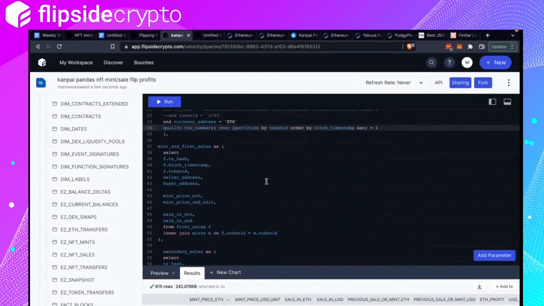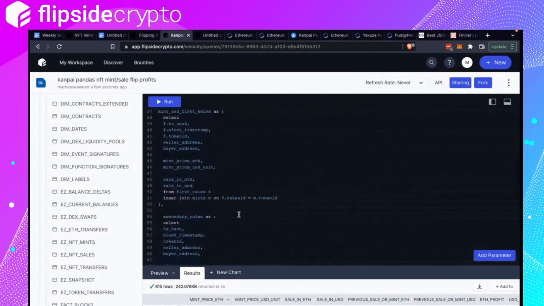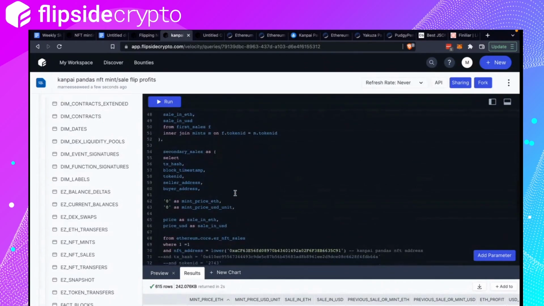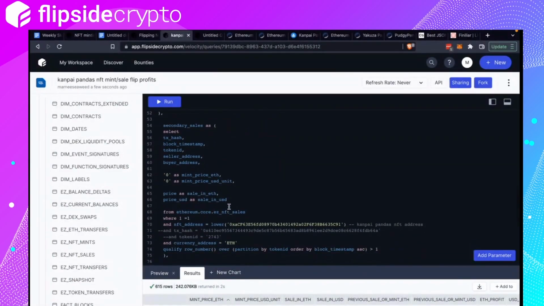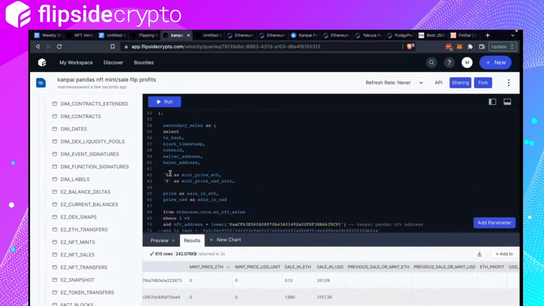Mint price if more than 0, inner join on token ID equals token ID. Okay, secondary sales as price. Oh, sorry, this is the mean price ETH, which is of course 0, because we set it at 0 here. Lols.